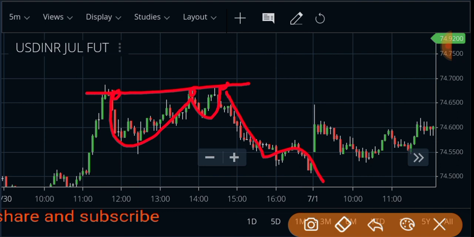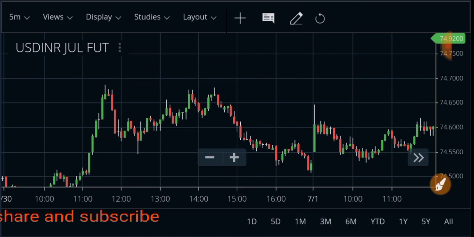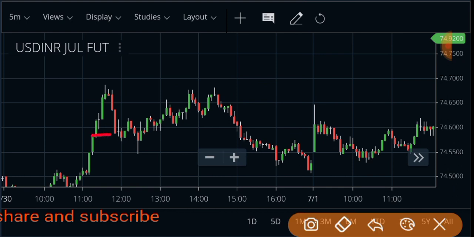Then there is a consolidation mode also, right? I will show you. In the market there are always three phases: uptrend, downtrend, and the third is consolidation. That phase is consolidation, the accumulation phase, right? Levels between